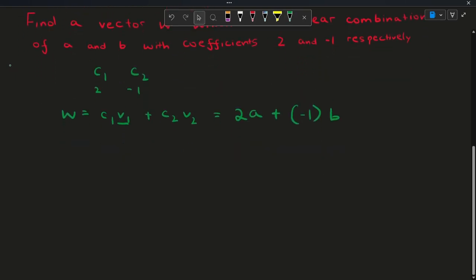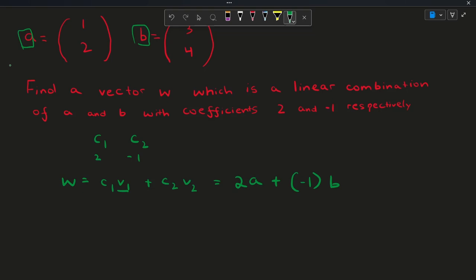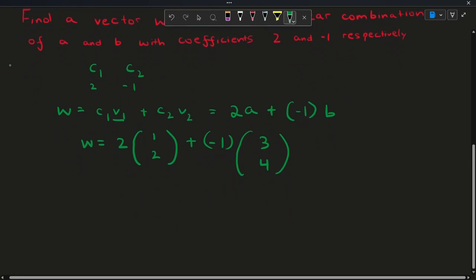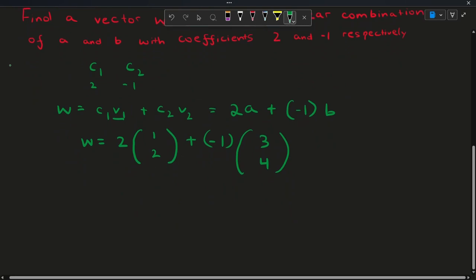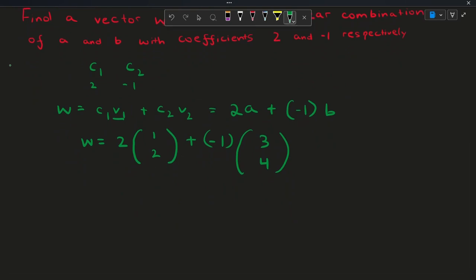Now let's substitute the given vectors. So W would be equal to 2 times A, which is 2 times (1, 2), plus -1 times vector B, which is (3, 4). Now let's perform the scalar multiplication and addition to find out what W is.